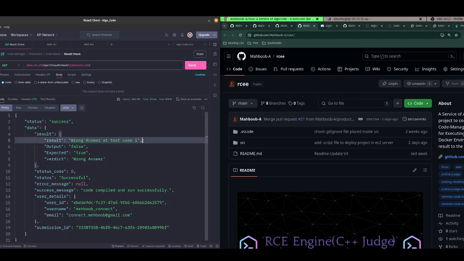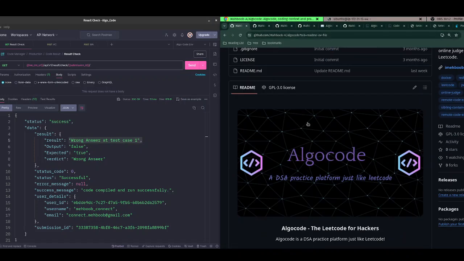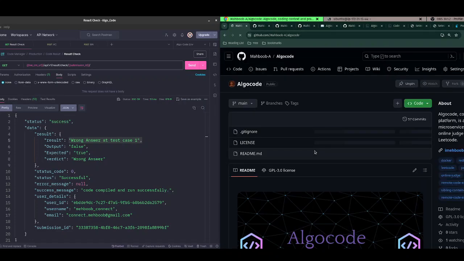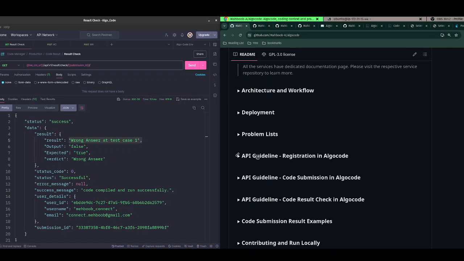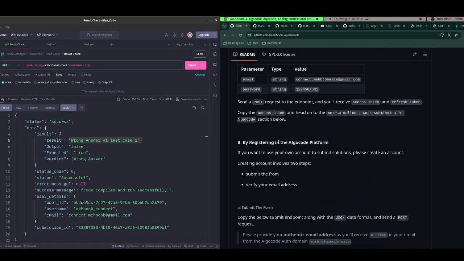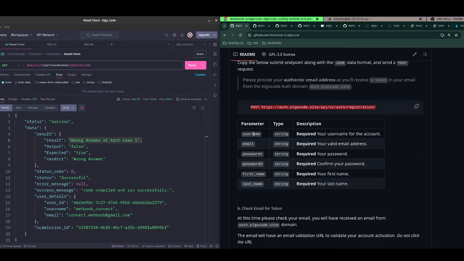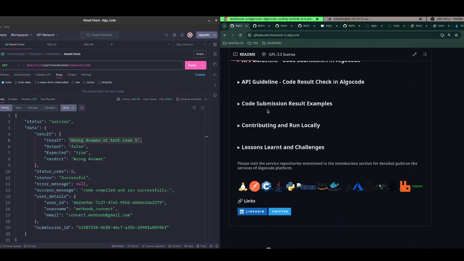So now the question is how you can submit a request to AlgoCode. What you have to do is just go to the AlgoCode GitHub, and you will see a step-by-step guideline on how you can submit a request to AlgoCode. First you have to register. I have a very detailed guideline on how you can make a registration: a username, email, password, etc. for registration.